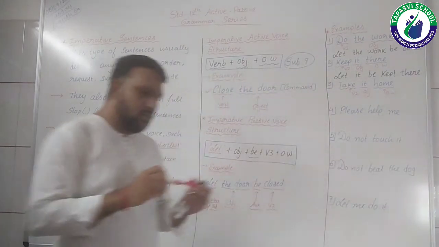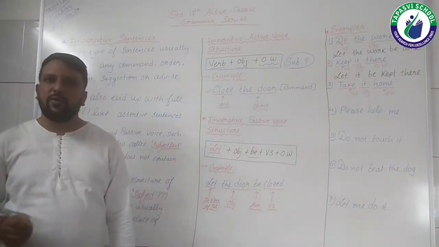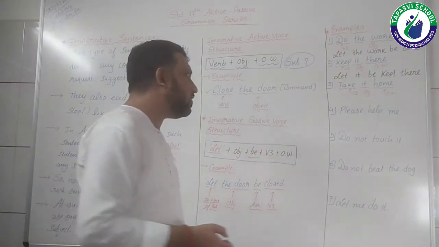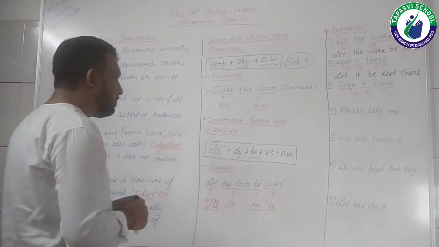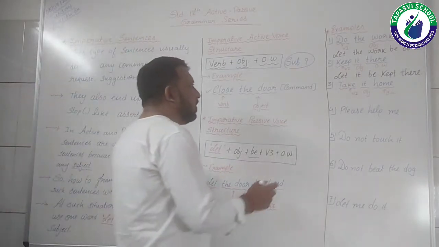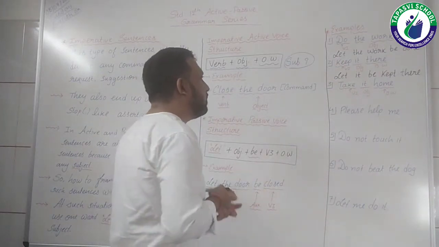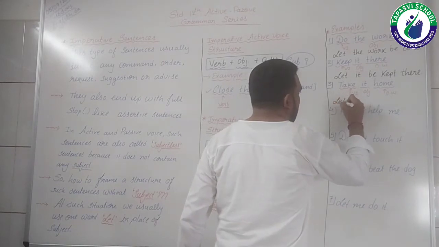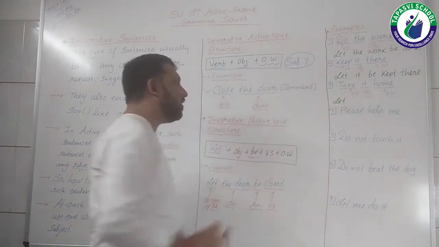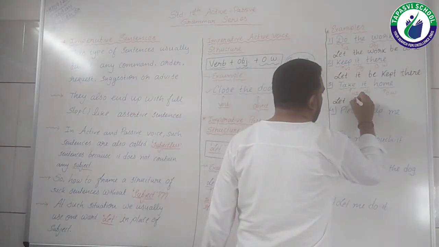So now we have already analyzed it. Now quickly move to the passive voice structure of this imperative sentence. First of all we need to write let, according to the structure. So let, then the object. What is the object over here? It. Let it.